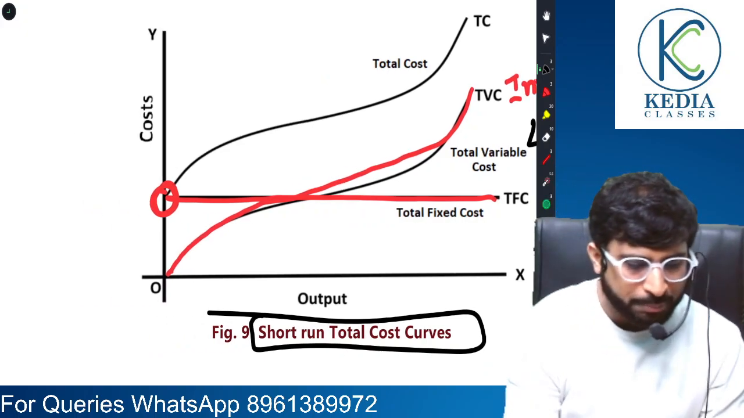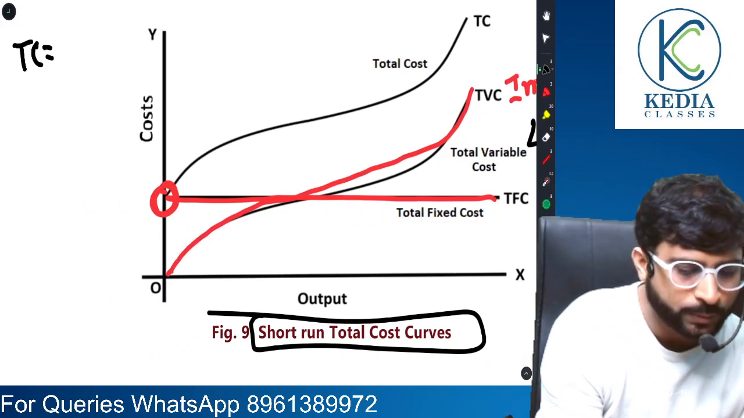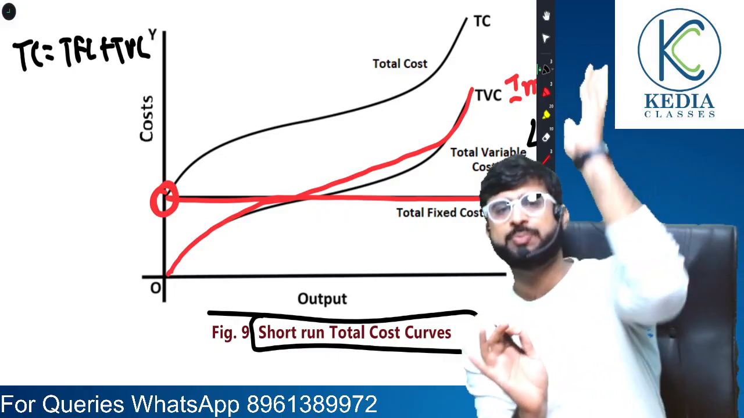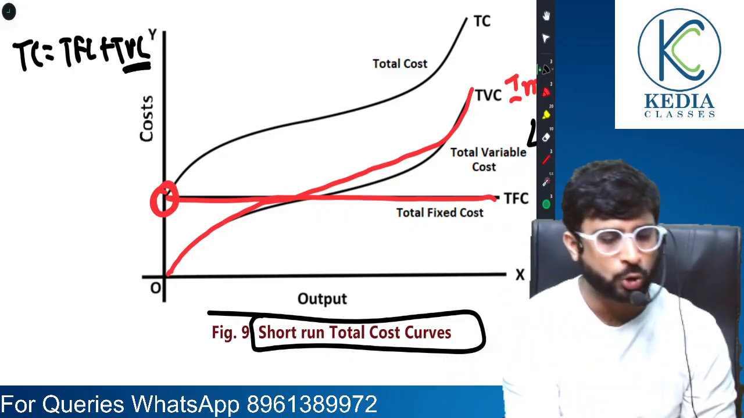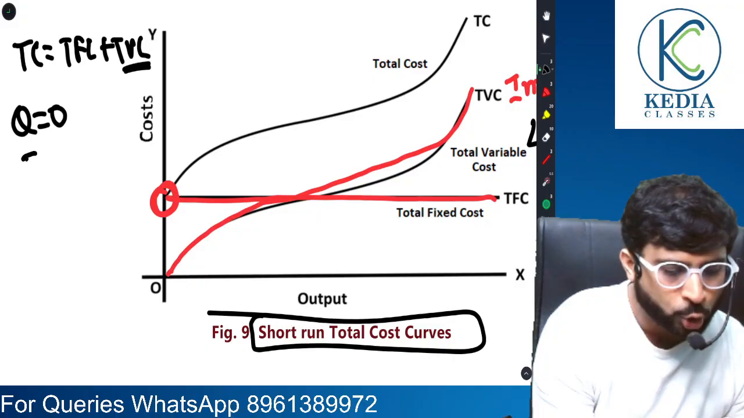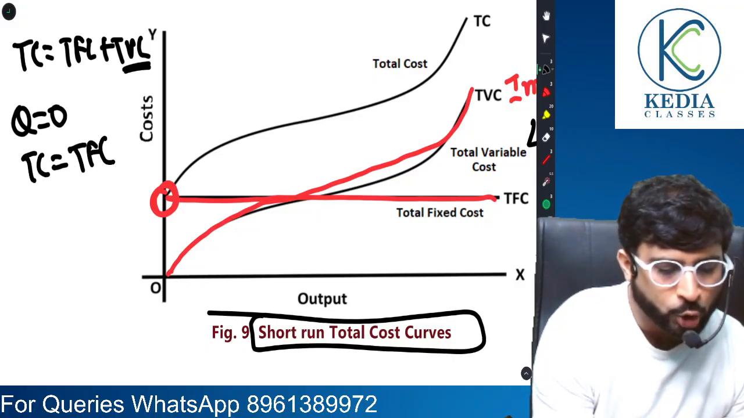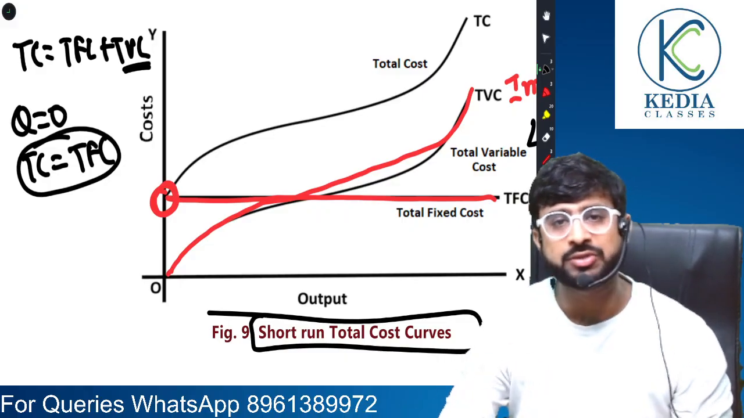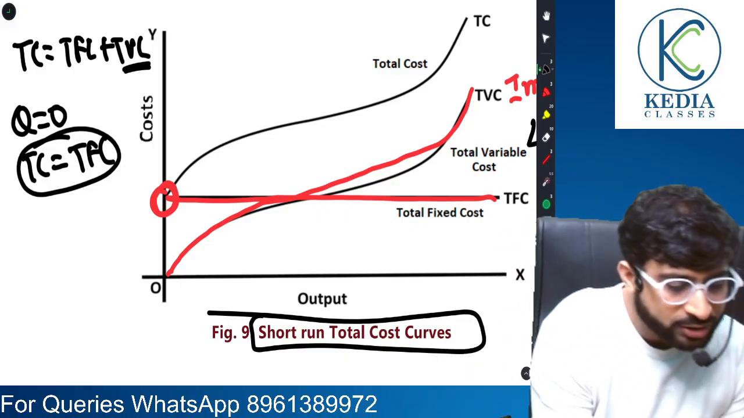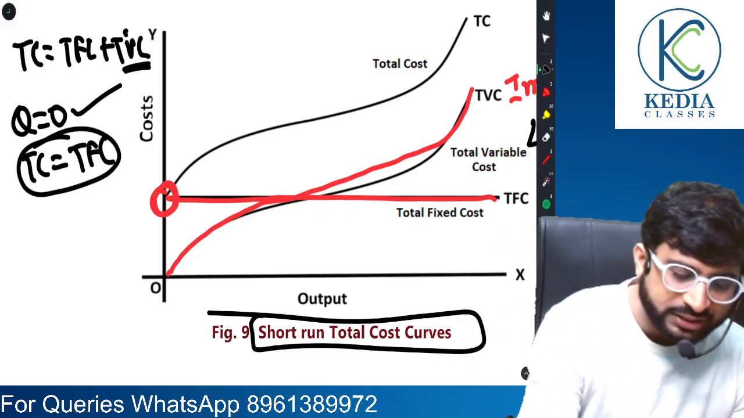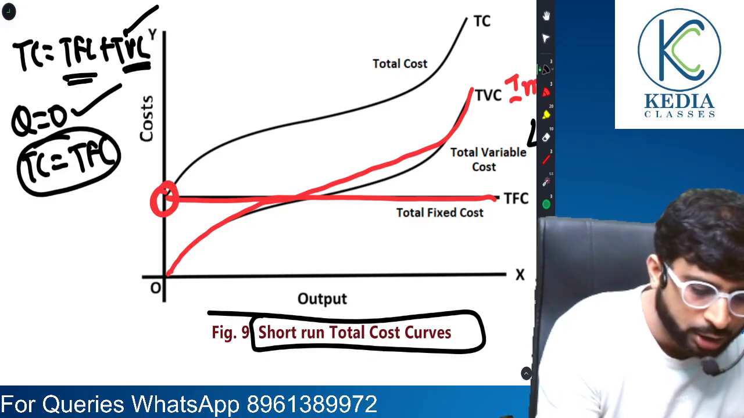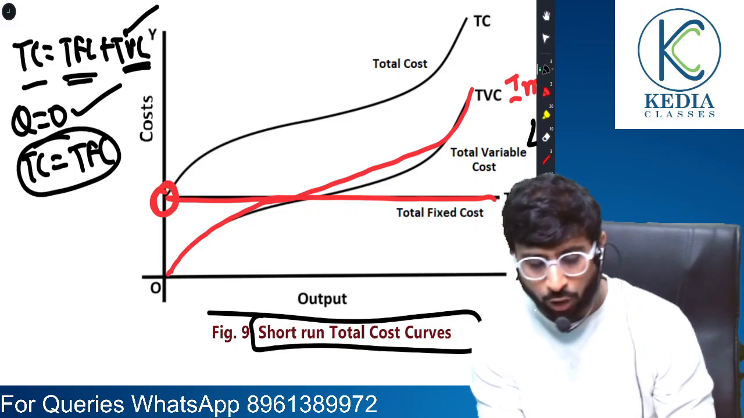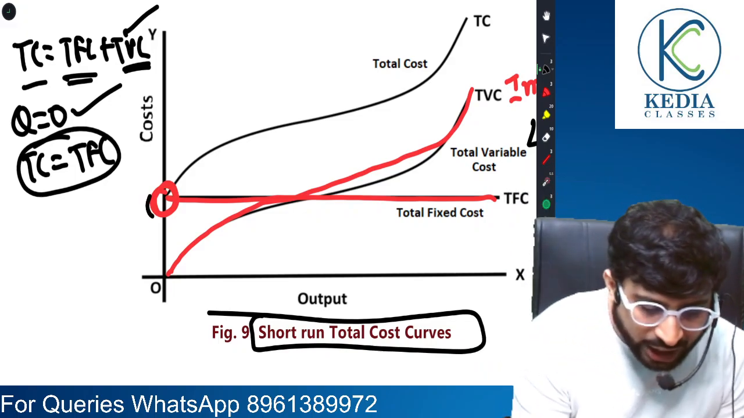And you must remember, what is total cost equal to? TFC plus TVC. So even if nothing is produced, TVC will be 0. But at quantity 0, total cost will still be equal to total fixed cost. A very important question that can come: what happens when the quantity level is 0? So friends, when quantity is 0, TVC is 0, but TFC is still being incurred. So at 0 quantity level, TC equals TFC, and therefore both TC and TFC start from the same point.